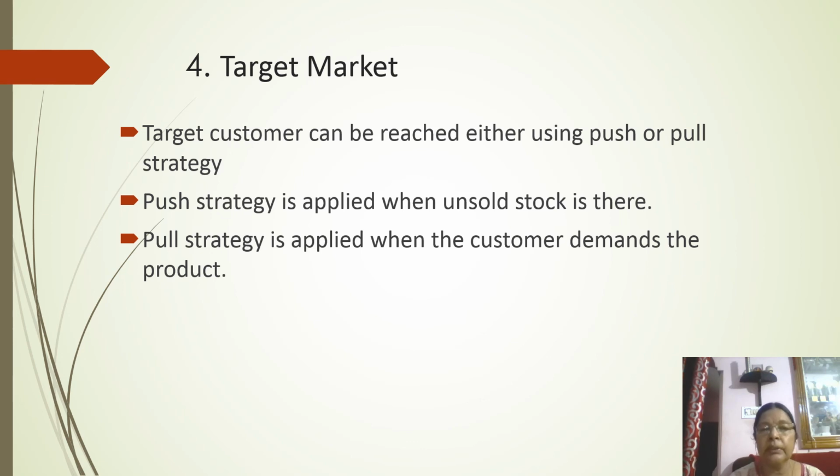Pull strategy is applied when the customer comes to know about the product first and demands it from the manufacturer. So the manufacturer makes sure that the product is made available to the customer. This is how the target market is reached by companies.